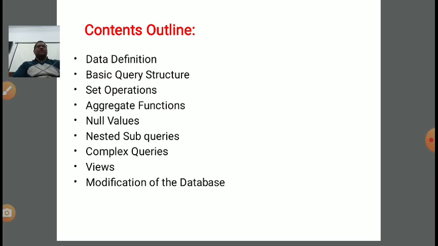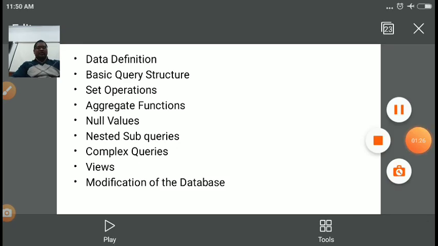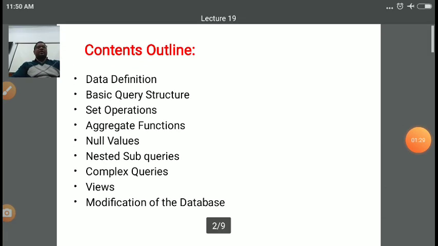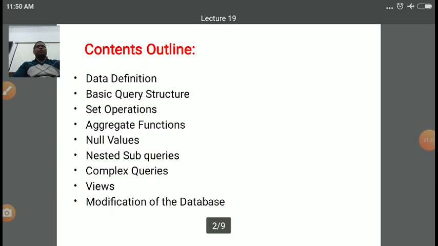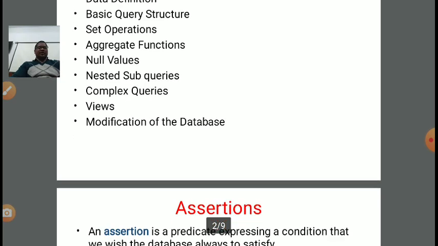After that, we discussed aggregate functions, various set operations, and null values, the significance of using the null value in SQL. Then we discussed the nested query, how to make a complex query simpler with the help of a nested query, then how to create a view, how to update the view, and modification of the database.